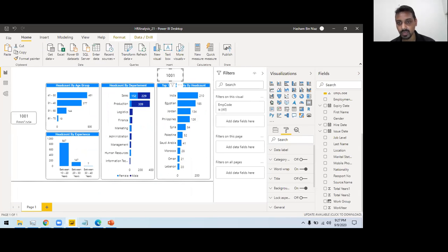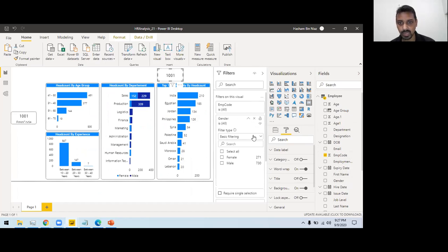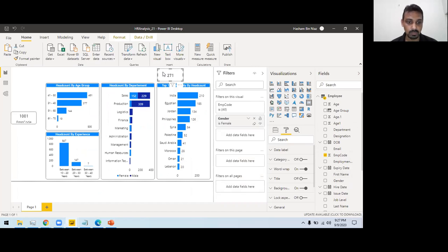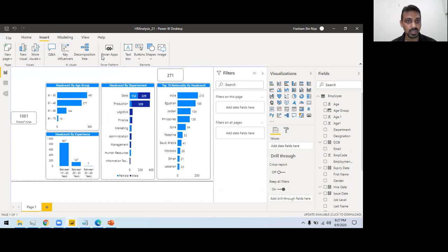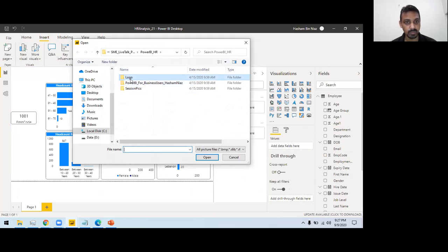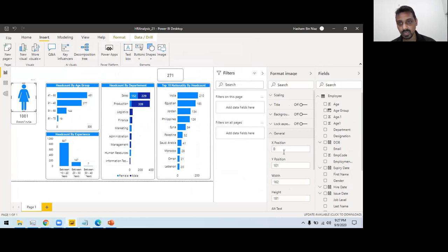Everything else I will let be like this. I open the filter pane, and I have this gender field available. So I can put this female filter here. See, I have this available with me. Now I want a logo here. How can I provide a logo? I can insert an image. I have an image of a female. If I put this female here, I can do the resizing, maybe 930 was the place, and 10 and 60.